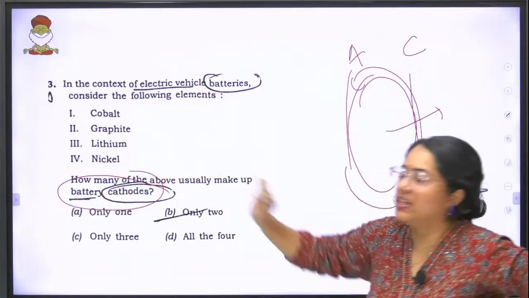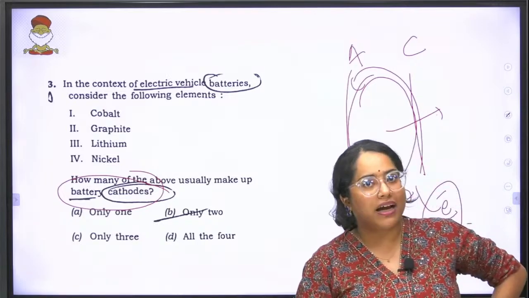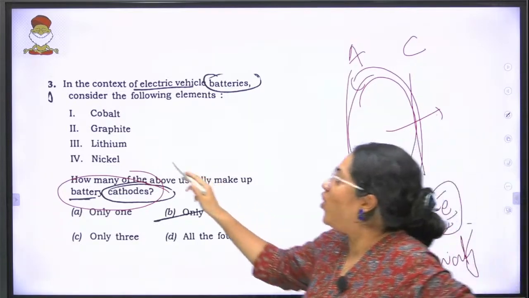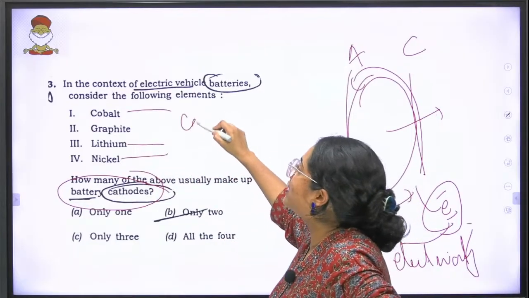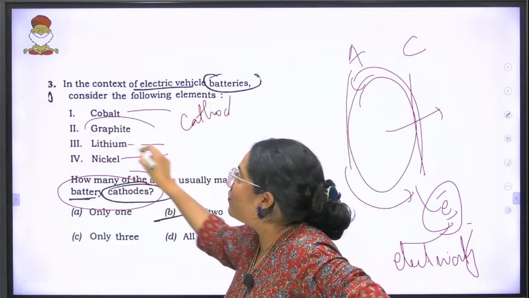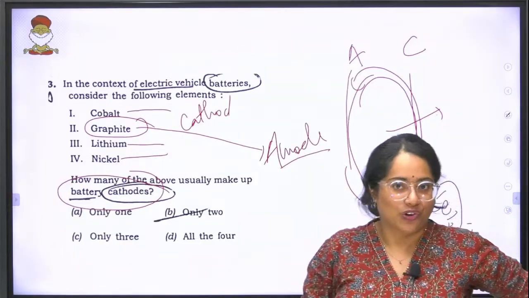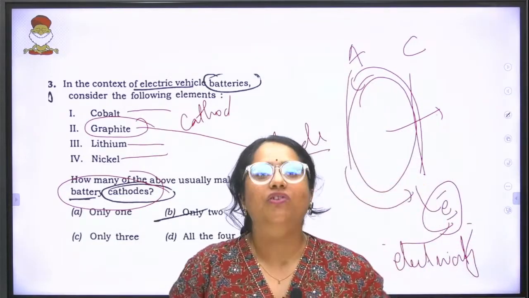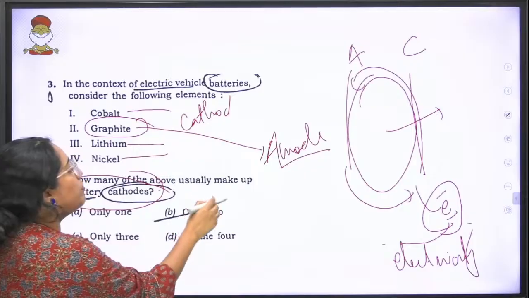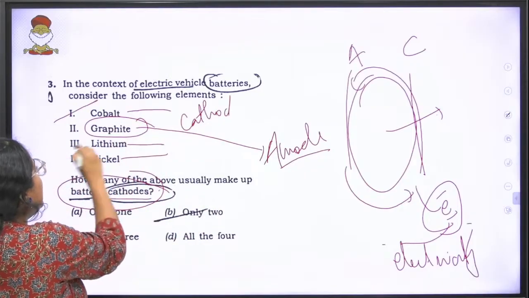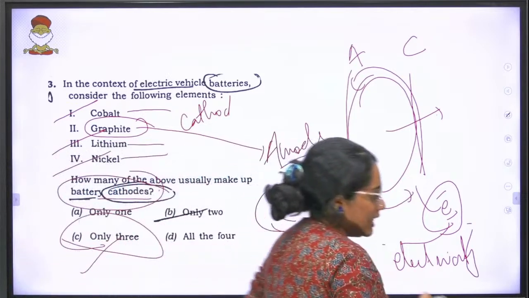Now if you look at all of these metals, we hear lithium battery, nickel battery, cobalt battery. Now understand, all of these terms that we normally hear are actually your cathodes. But graphite actually is an anode that is used. Okay, so graphite has a lot of carbon to be giving out, so this is the reason why graphite is used as an anode. You will see over here how many of them usually make up cathodes. Only 3 of them can make up cathodes. The answer to this question is C.